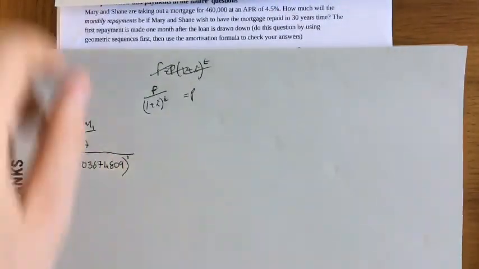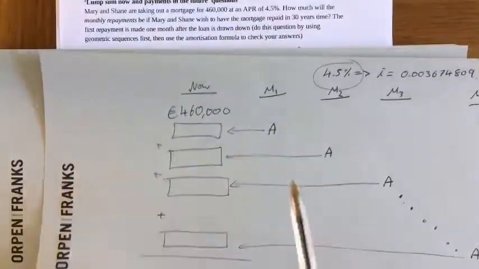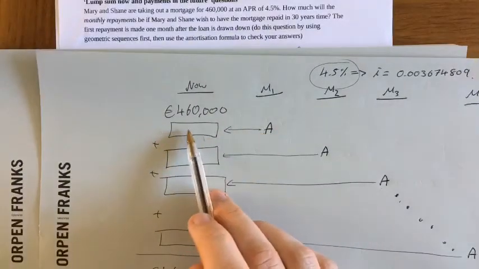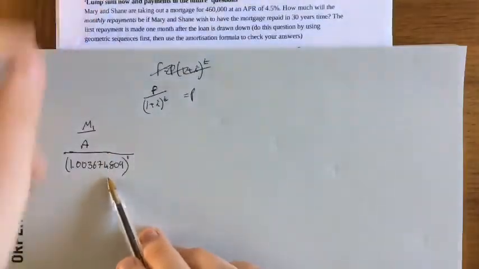So that one is sorted. We have adjusted it back to today's money, and that is what it would look like.